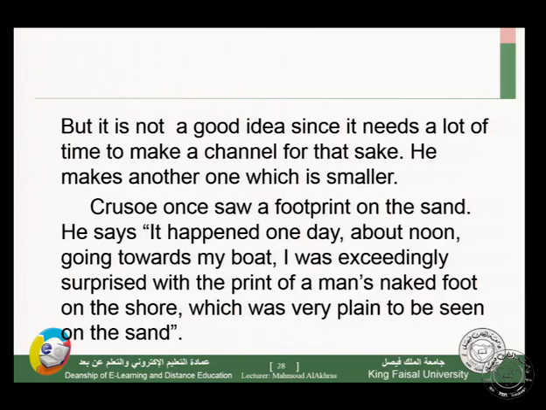Crusoe once saw a footprint on the sand. He says it happened one day about noon. This is a great quotation. You remember Stevenson says that this scene is one of the greatest scenes in literature.